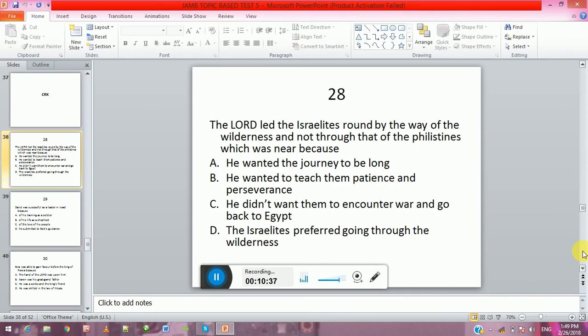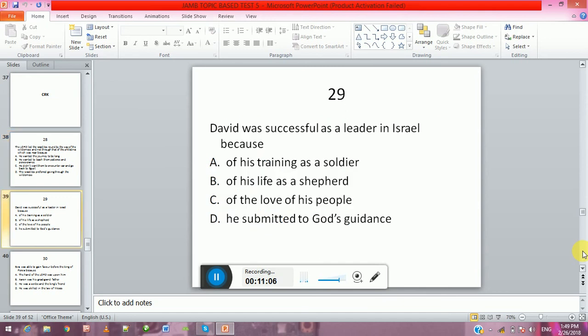CRK. The Lord led the Israelites round by the way of the wilderness, and not through that of the Philistines, which was near, because A, He wanted the journey to be long, B, He wanted to teach them patience and perseverance, C, He didn't want them to encounter war and go to Egypt, D, the Israelites preferred going through the wilderness.